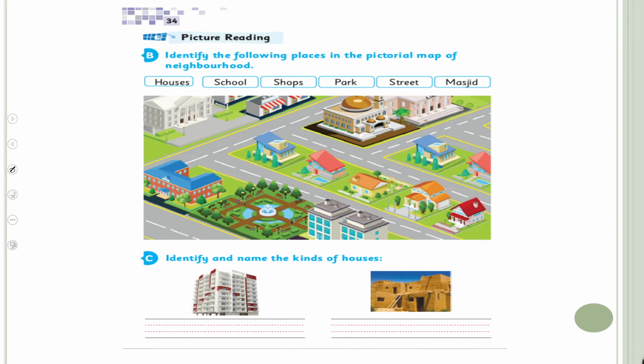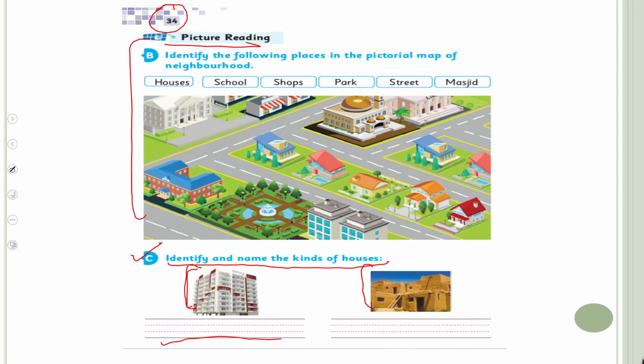Okay? Now, my dear students, please open page number 34. We have already done the picture reading. We will do exercise number C now. Identify and name the kinds of houses. There are pictures given here. You have to name them, okay? So, a tall building with small living sections is called an apartment. So, write down apartment over here. Let me do the first one for you. You will do the rest yourself.